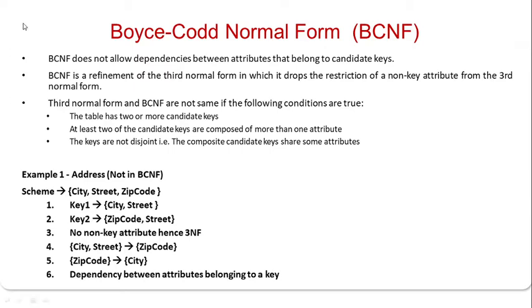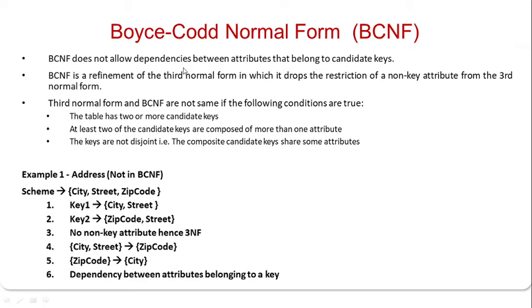Whereas BCNF does not allow dependencies between the attributes that belong to a candidate key. BCNF is a refinement of the third normal form in which it drops the restriction of a non-key attribute from the third normal form. Third normal form and BCNF are not the same if the following conditions are true.